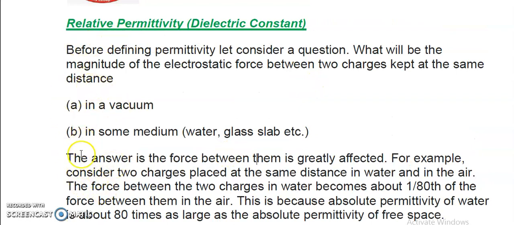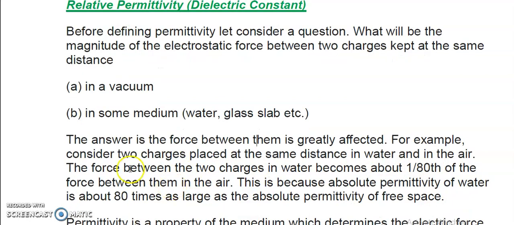What is the answer to the question which I just asked as a statement? The answer is that the force between them is greatly affected. For example, consider two charges placed at the same distance in water and in the air. It means there are two conditions before you. The two charges are kept first in water at the same distance, and then at the same distance in the air. Let's see what happens. We observe that the force between the two charges in water becomes about 1 upon 80th of the force between them in the air, right?